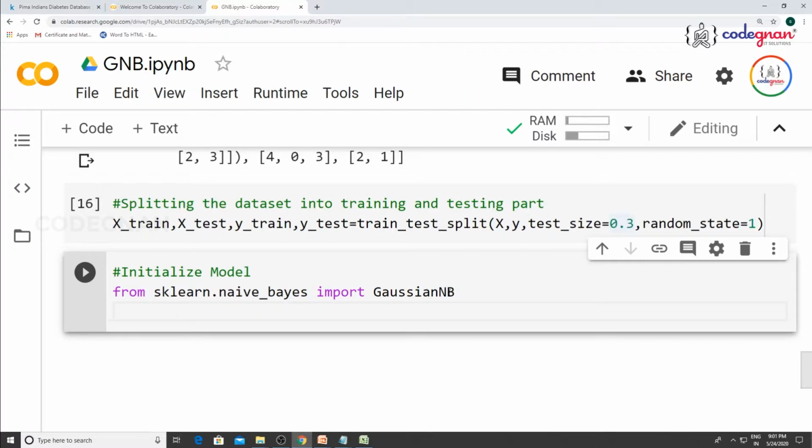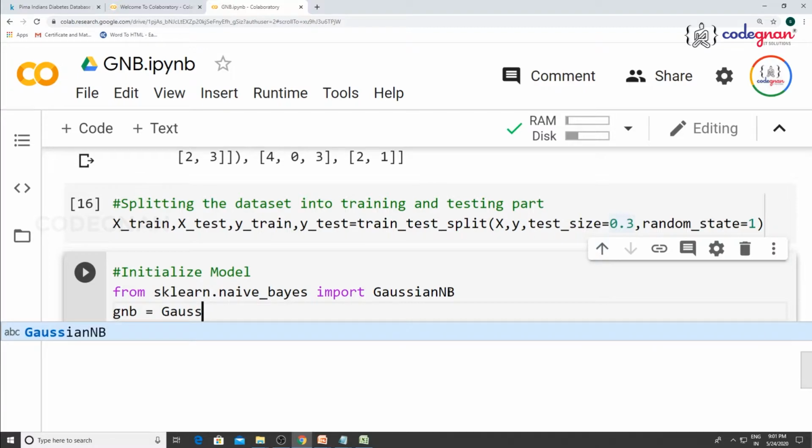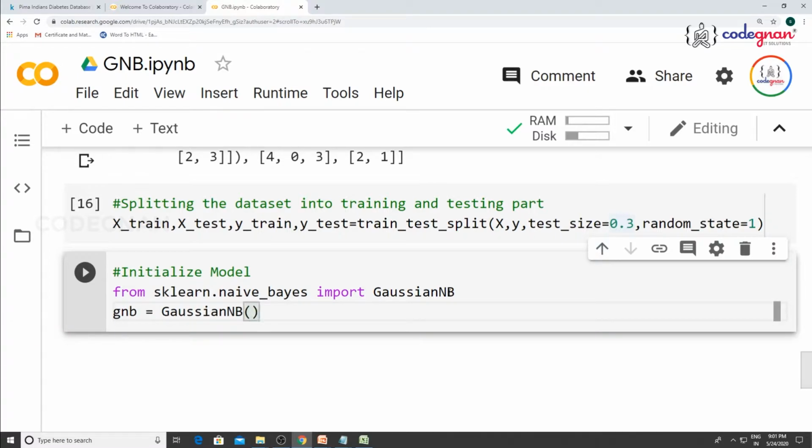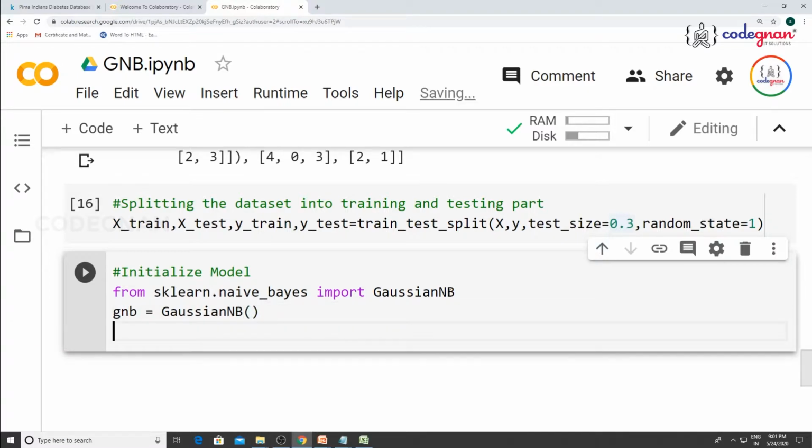So to initialize the model, you take any variable and call the function GaussianNB, right? Once it is done, you go for fitting the data.